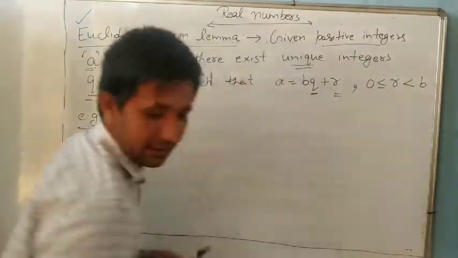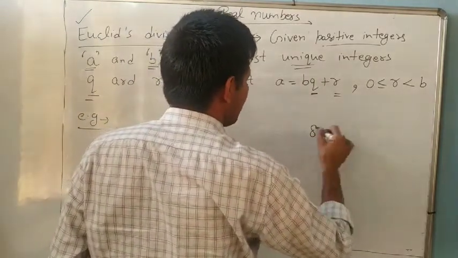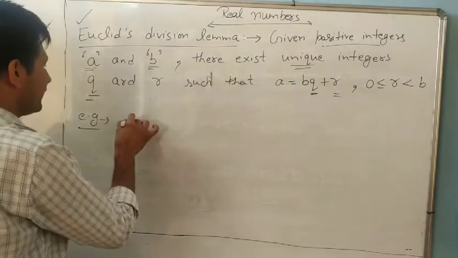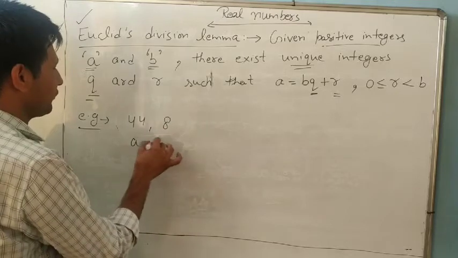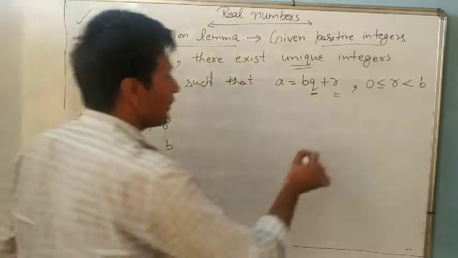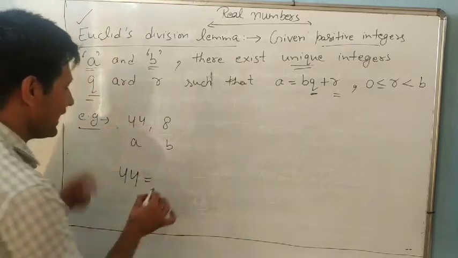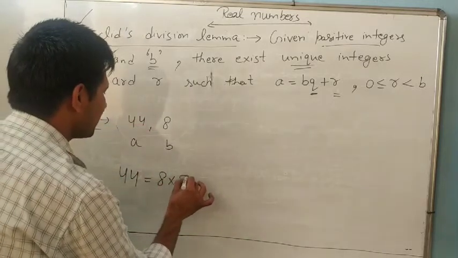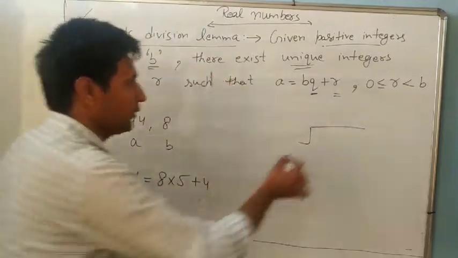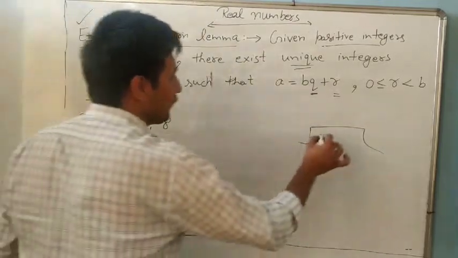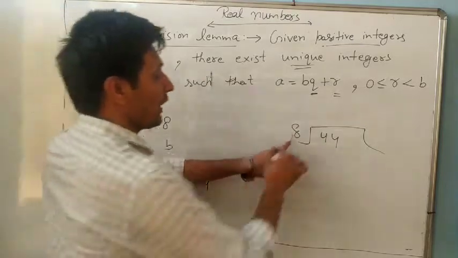Suppose now I am taking 8 and 44. A is 44 and B is 8. So we will find, 44, what can we write? 44 we can write as 8 multiply 5 plus 4. Can you write? Yes. If you cannot write directly, you will divide. So 44 divided by 8. It is A, it is B. So 8 5s